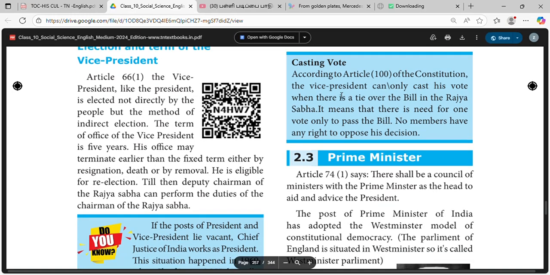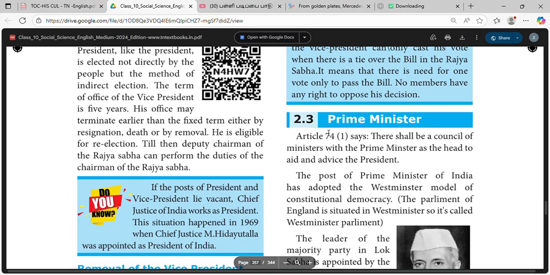According to Article 100 of the Constitution, the Vice President can only cast his vote when there is a tie over the bill in the Rajya Sabha. It means that there is need for one more vote only to pass the bill. No members have any right to oppose this decision.